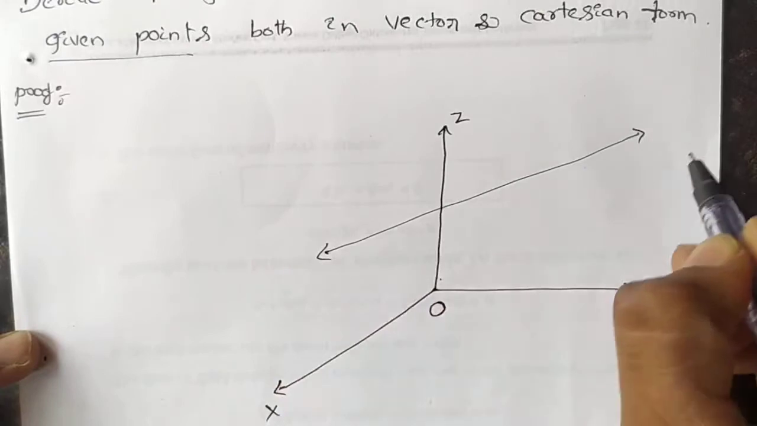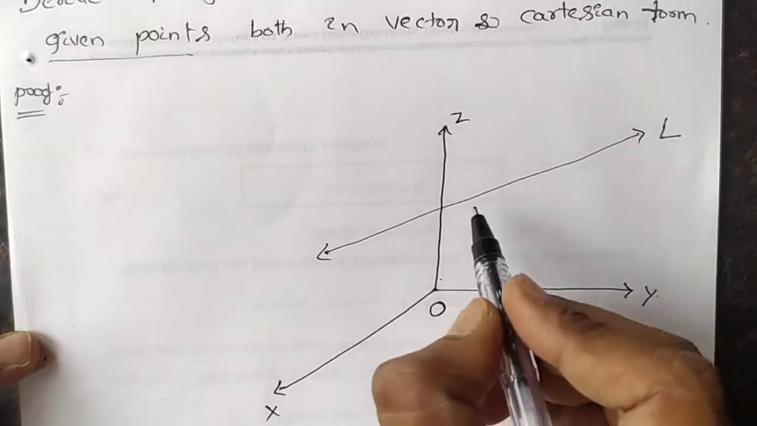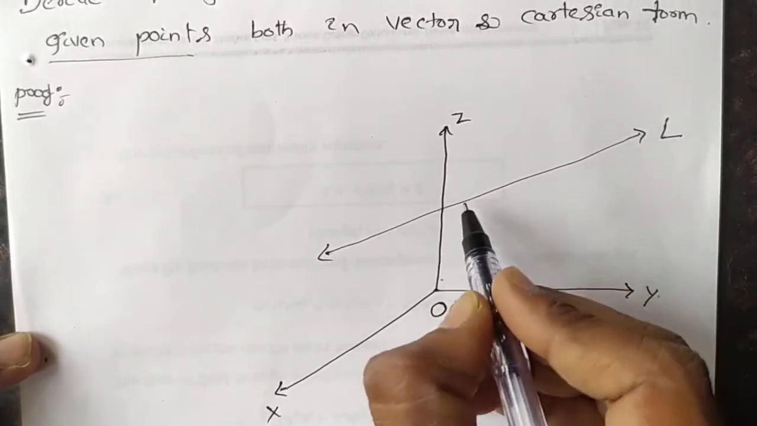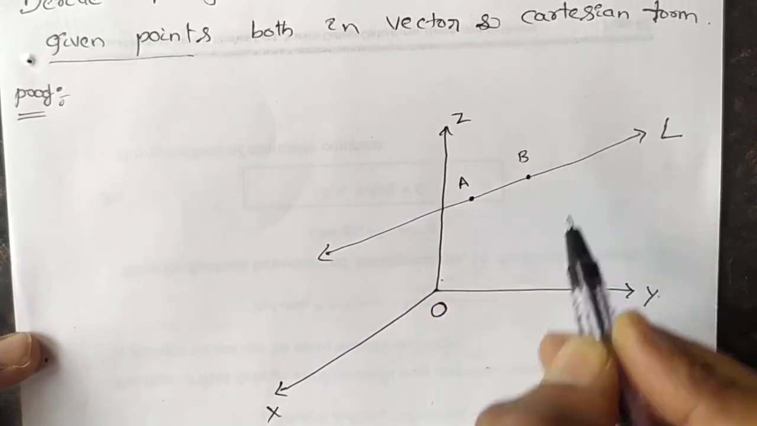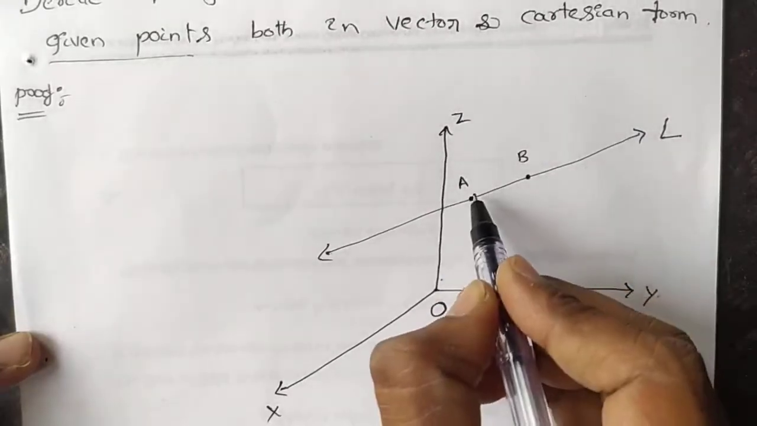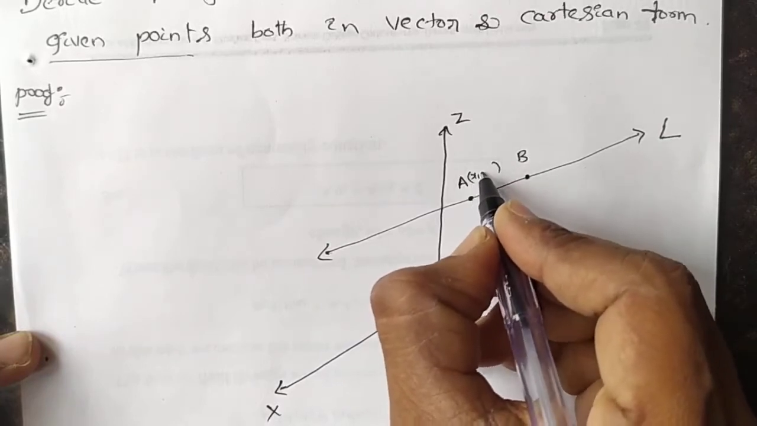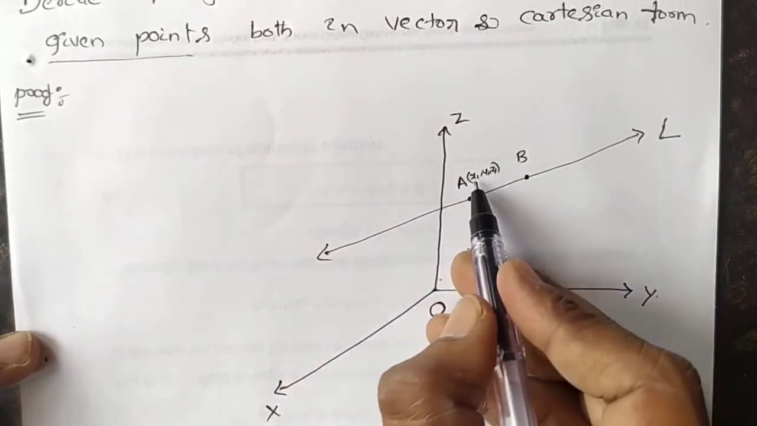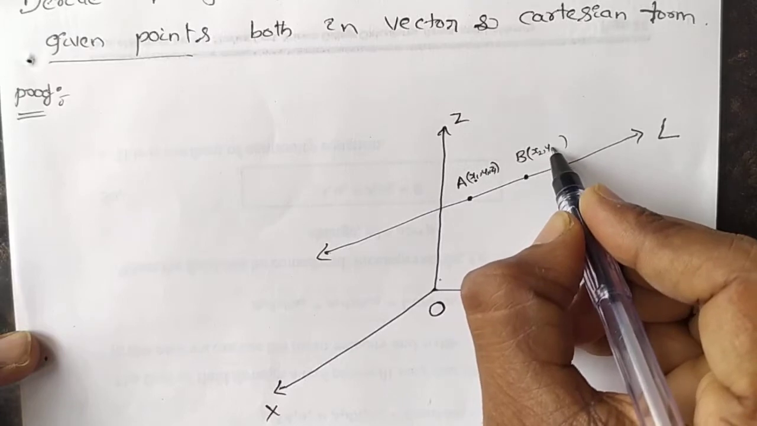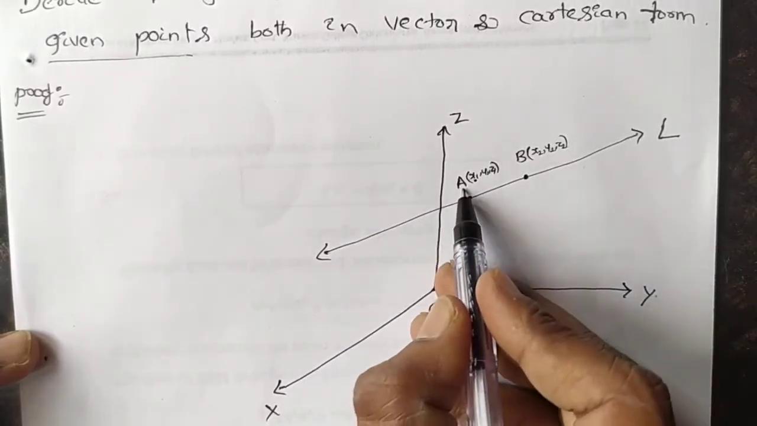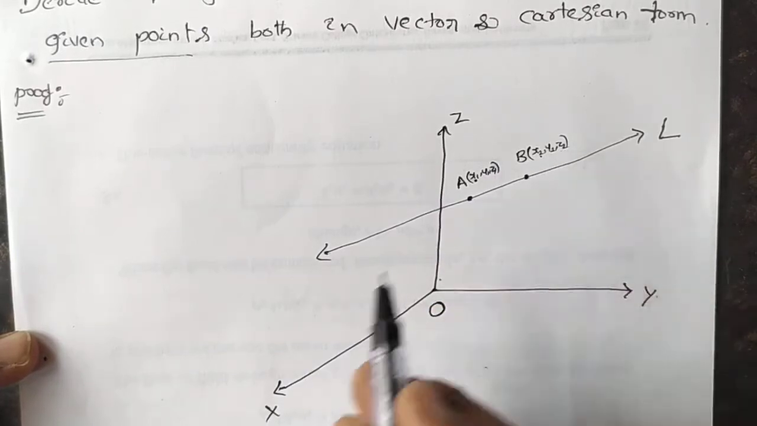Now, let L be a line. Let L be a line passing through 2 points, that is the points A, B. This point A will be x1, y1, z1. This point B will be x2, y2, z2. Once again, the point A is x1, y1, z1. The point B is x2, y2, z2.